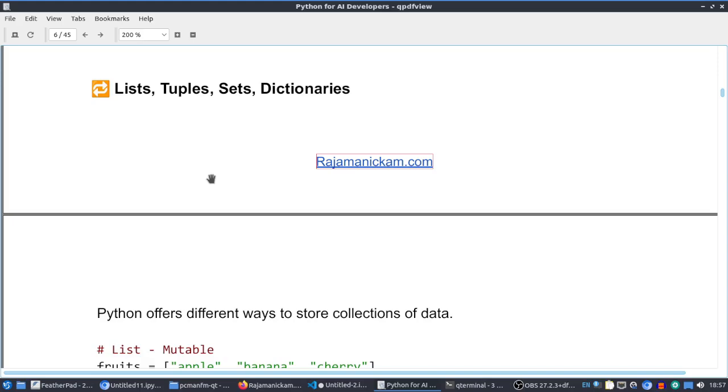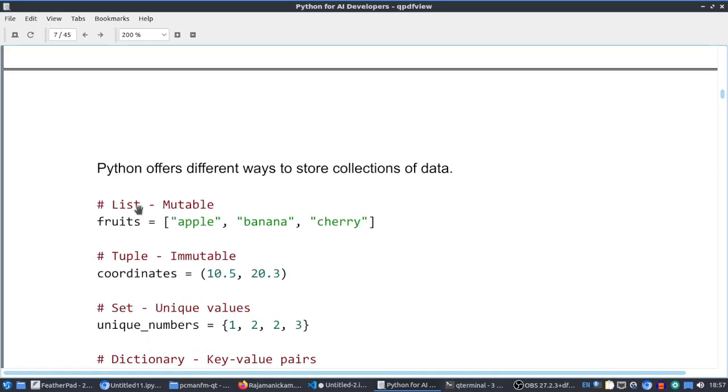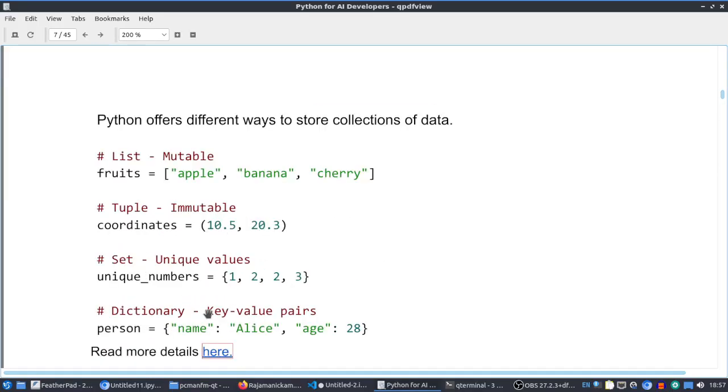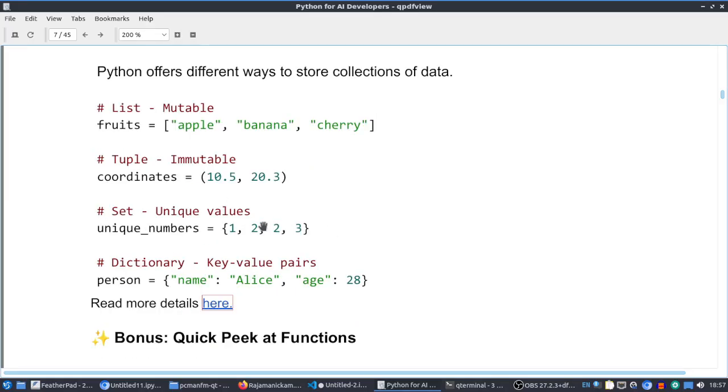Similarly, it supports a lot of different kinds of data structures like lists, tuples, sets, and dictionaries. Each data structure has its own characteristics. The most used one is the list, and the dictionary is also used. Just go through how to use them and their key features: a list is mutable, a tuple is immutable, a set will have unique values, and a dictionary is a key-value pair. It's a very basic data structure in Python.